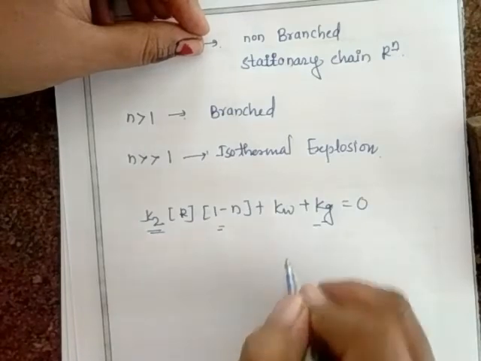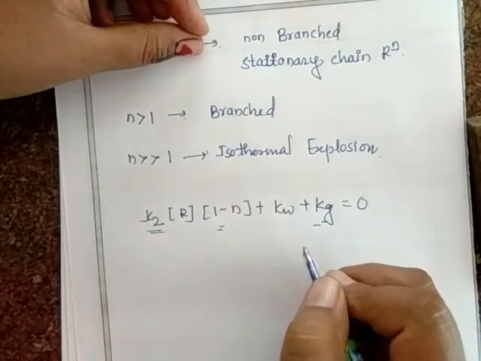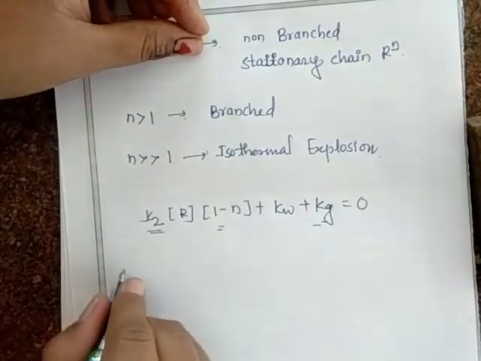Okay, now let's see the next part of our topic, which is explosion limit, the last part of our topic.